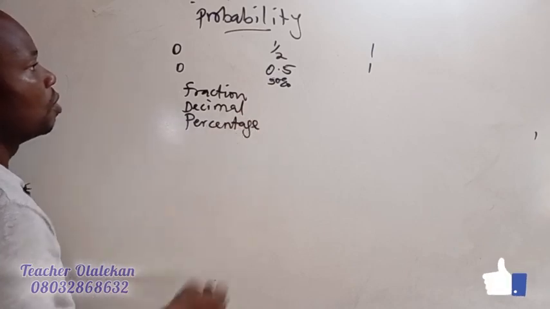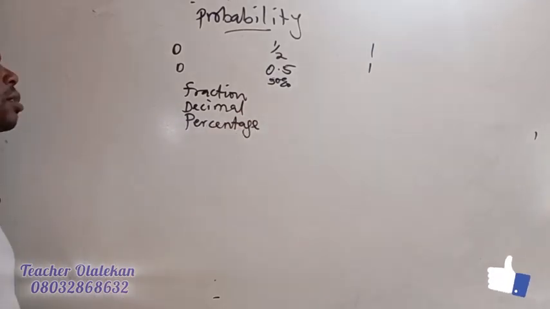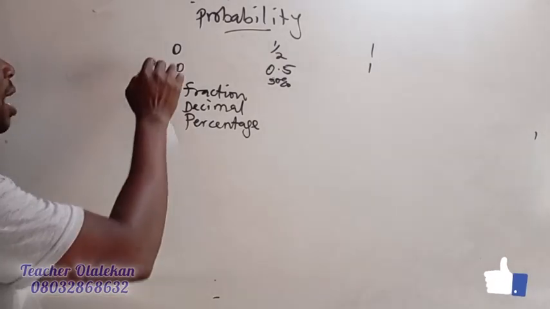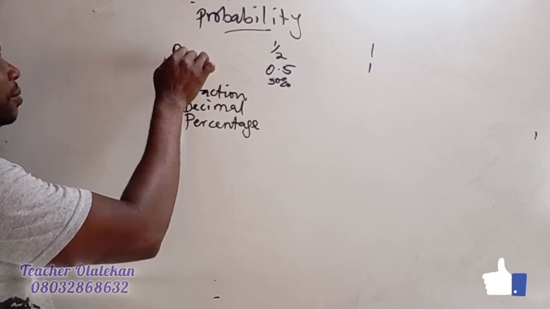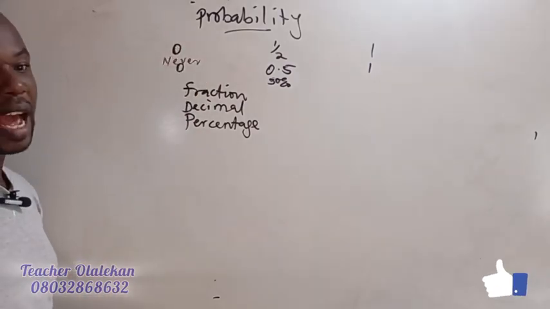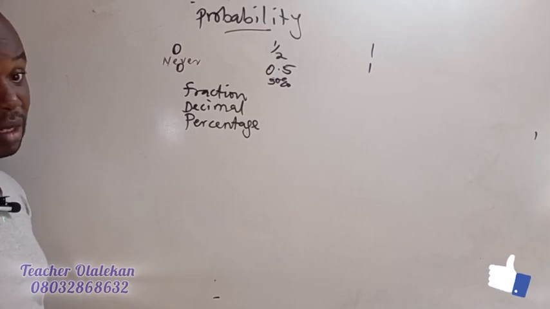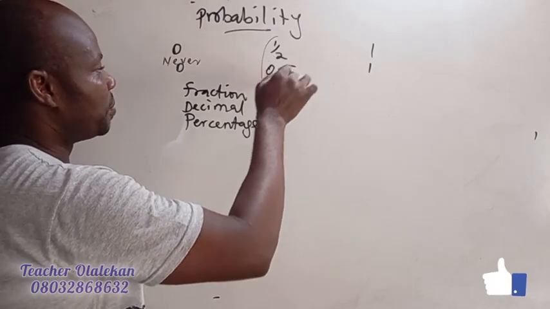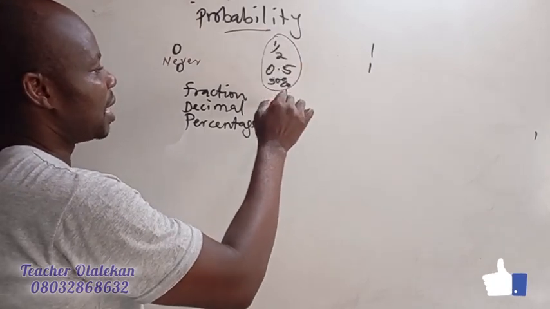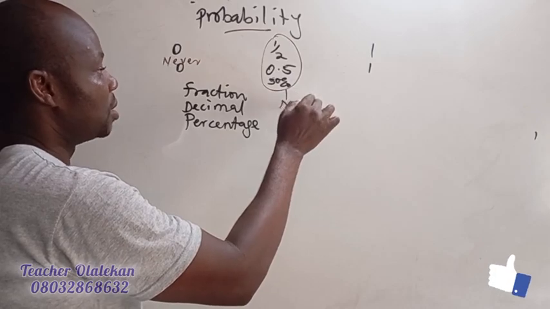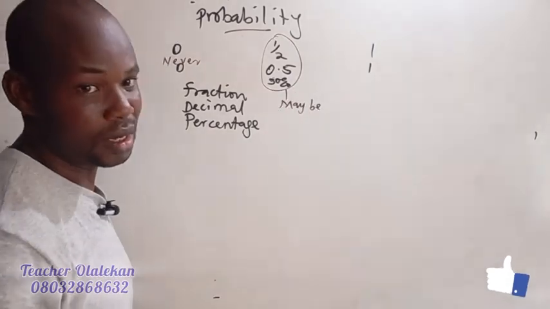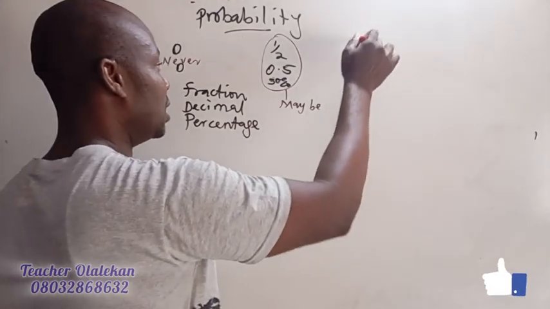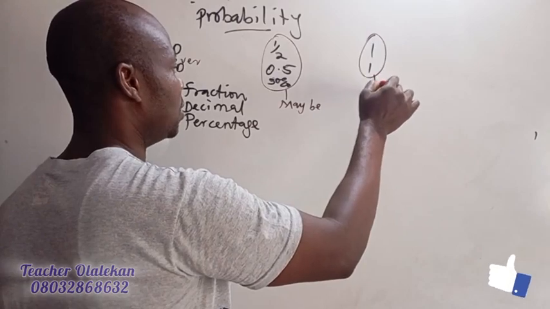Okay, so when we say that the probability answer is 0, then 0 simply means never. Meaning that it is not certain, it is not going to happen. While half or 50% is a probability answer that means maybe. That means it may happen, or may not happen. While 1 is what? Certain, right?